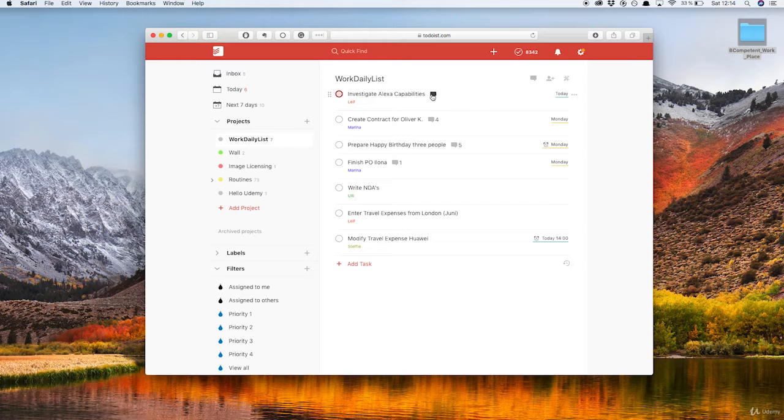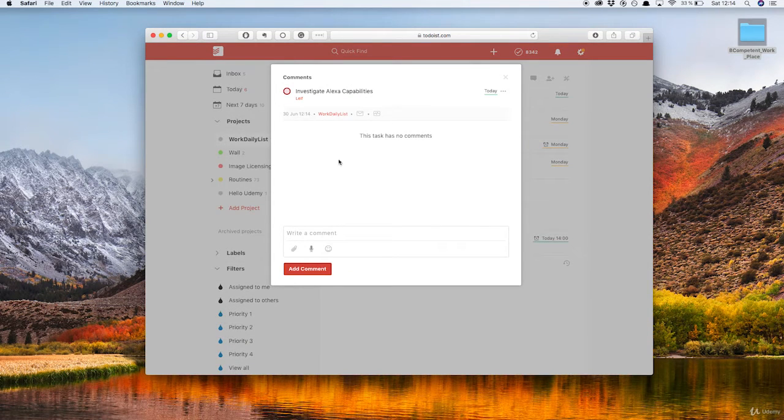Let's go here, and let's suppose that there's some more information that we want to store within this note. We can click on comment, and over here we can write anything we want. So for example, let's suppose that there is an email that's important that is related to this task.